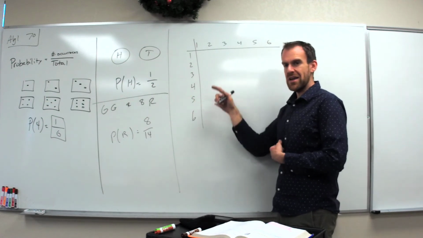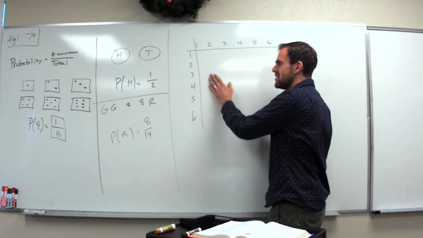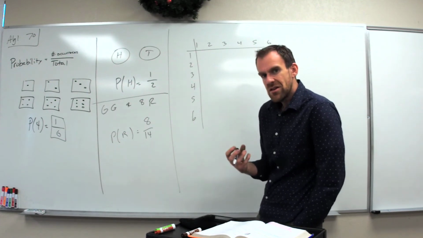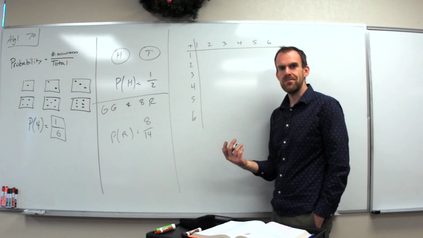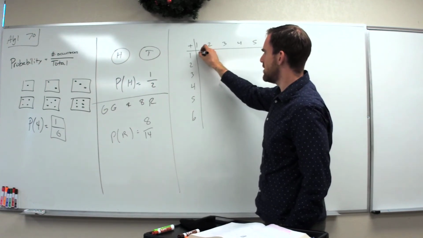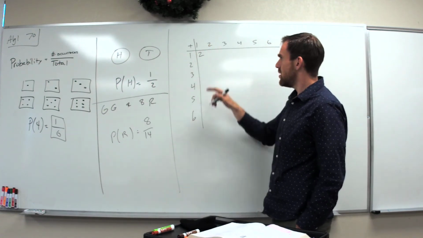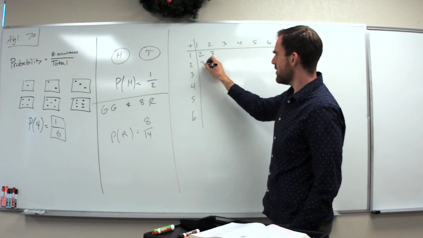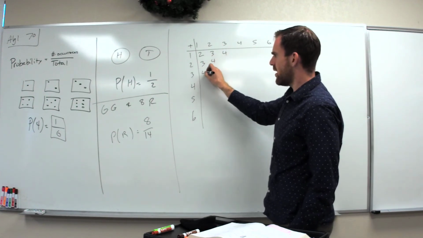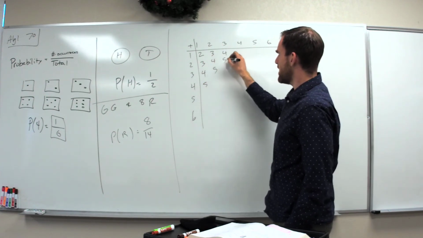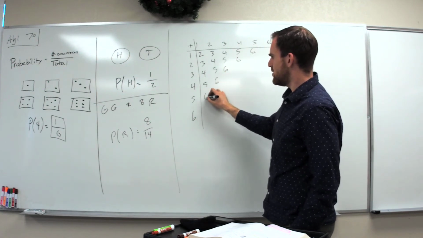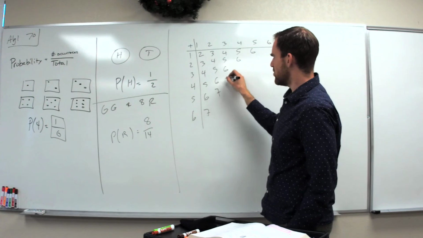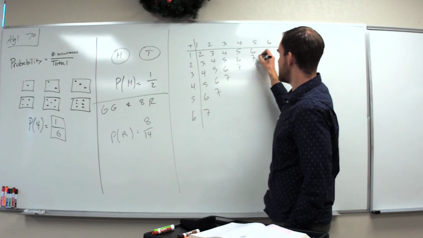On one die, you would have 1 through 6. On the other die, you would have 1 through 6. But the total amount that you would call that roll, well, you would add them. So if you get both ones, you would add that up, and you get 2. 2 and 1, you would have 3. 3 and 1, you have 4, and so on. And so we can make this table that shows all of the possibilities of potential dice rolls if you add up the 2 dice that you rolled.